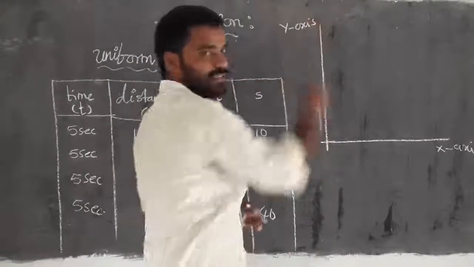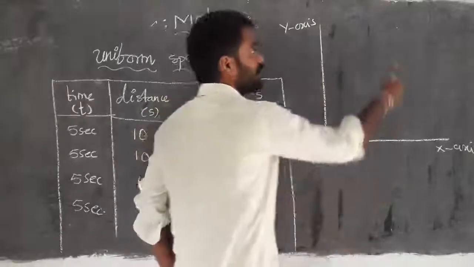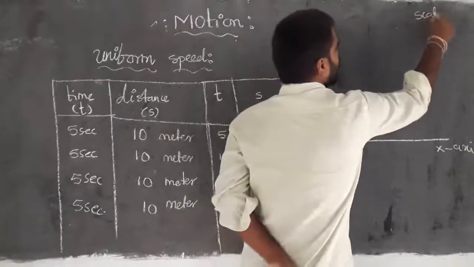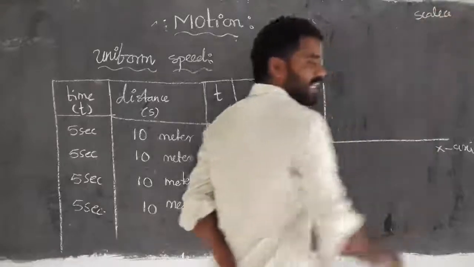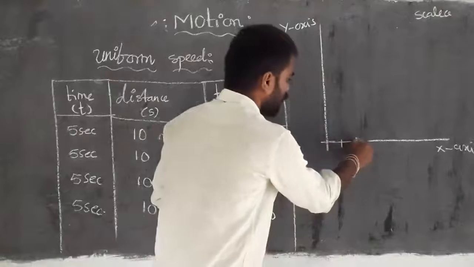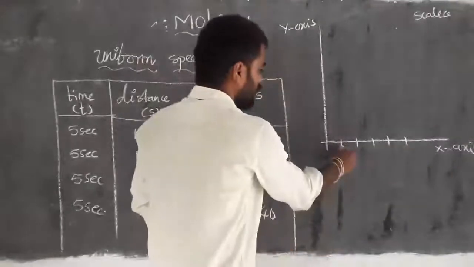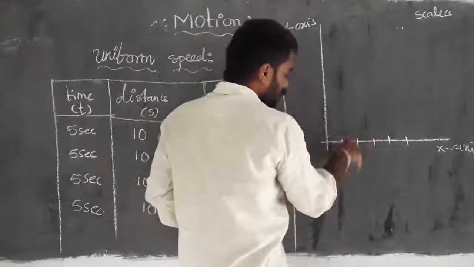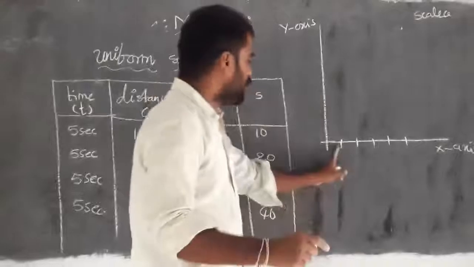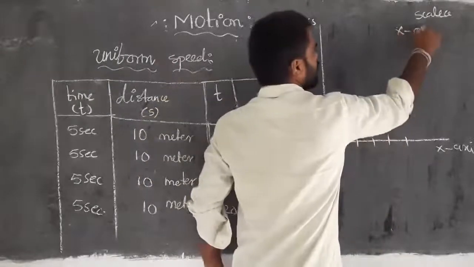We have to take that. Then we have to take the scale, that is especially important. So what is scale? Simply, scale indicates that every particular unit of distance on graph paper, the thick line, is a 1 centimeter value difference. Whatever the long or thick line is, that indicates a 1 centimeter gap between any two thick lines.